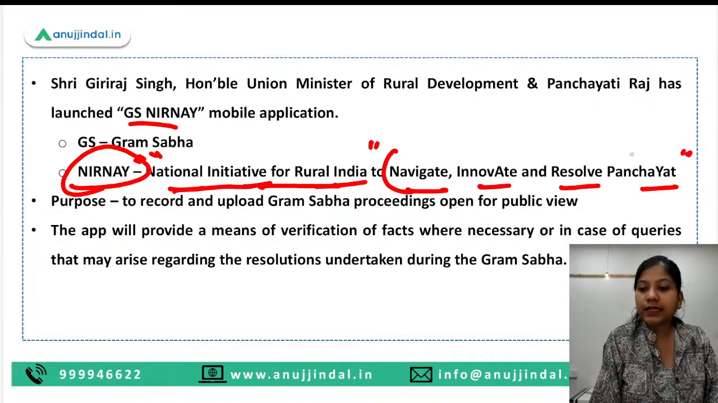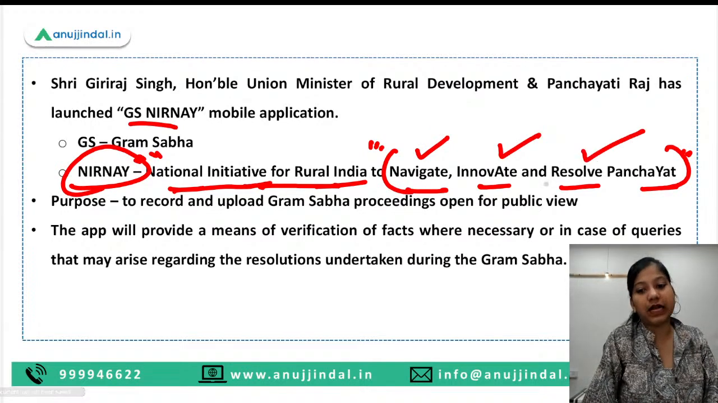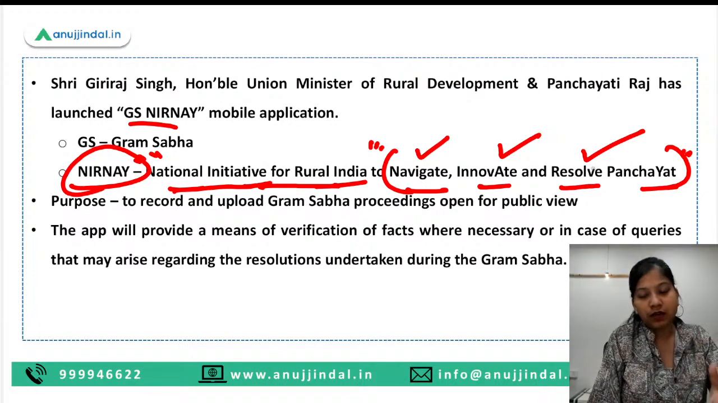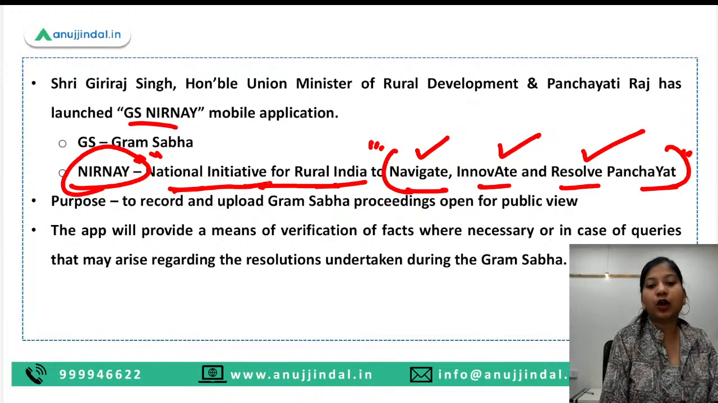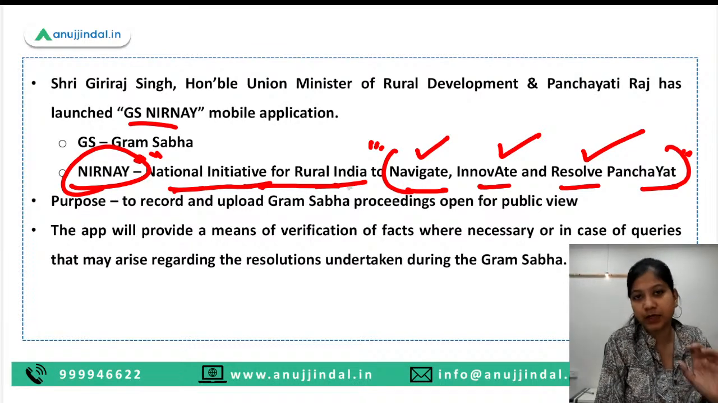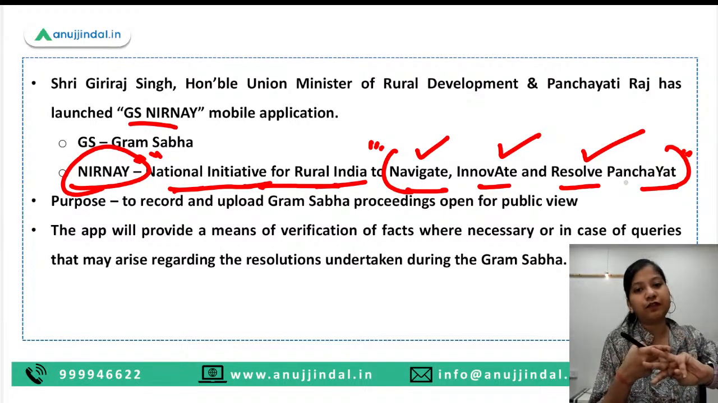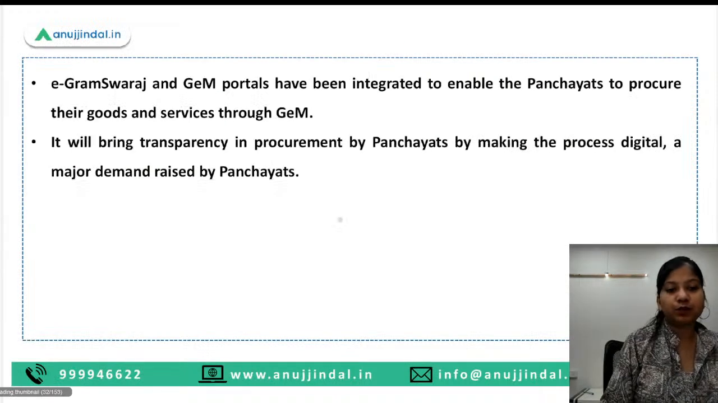But these words, navigate, innovate and resolve panchayat, these are the 3 keywords that you need to remember if you want to resolve any question related to the full form of Nirnay. Okay, so this is how you can remember this full form. National Initiative for Rural India, it is very obvious, no need to put extra effort to remember this. Navigate, innovate and resolve panchayat, these are the 3 keywords. I have already told you the purpose, so let's move ahead.